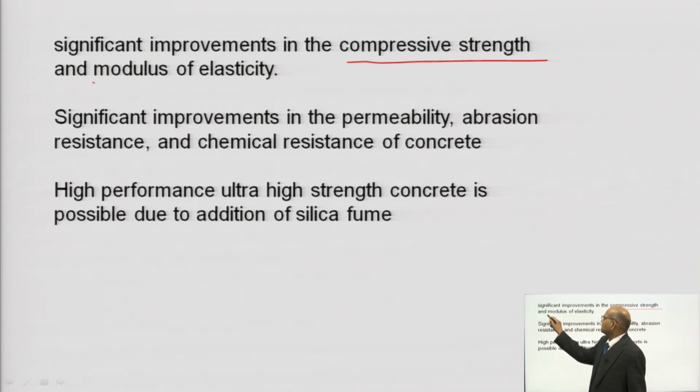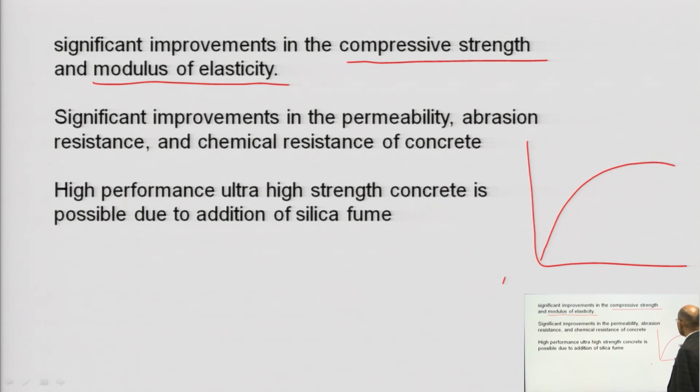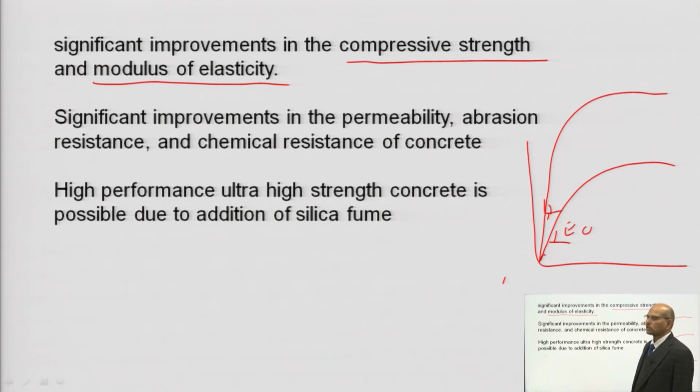There is even an improvement in modulus of elasticity. So, what will happen? If you see the graph here, the graph of ordinary concrete is like this, and with the help of silica fume, this is going to produce like this. So, the elasticity of concrete, this slope, is also going to improve here. We are going to get a higher value of modulus of elasticity. A higher value of modulus of elasticity means less deflection in the member. Okay.